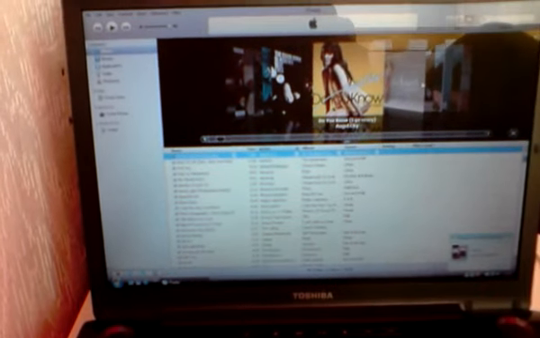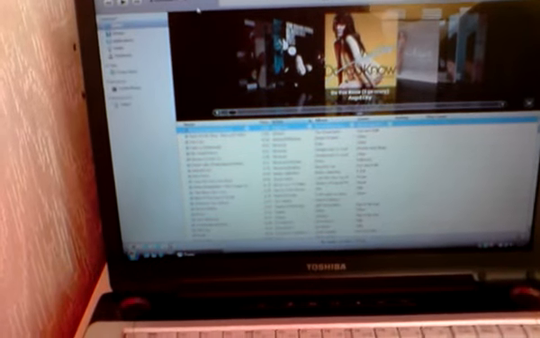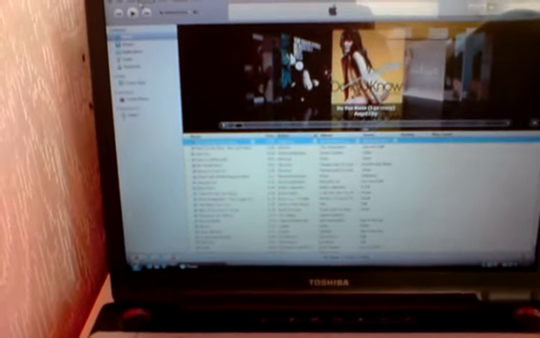iTunes loads up, and there is no device there. The way to fix it is go to Edit, Preferences, you go into Sharing, Share My Library, My Local Network, Share Entire Library, OK. Right, that's setting in. Exit iTunes, restart it.